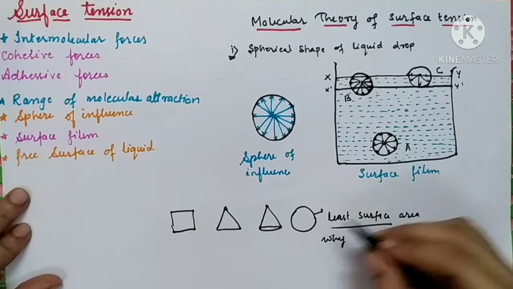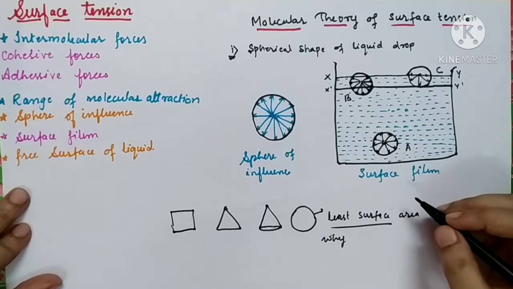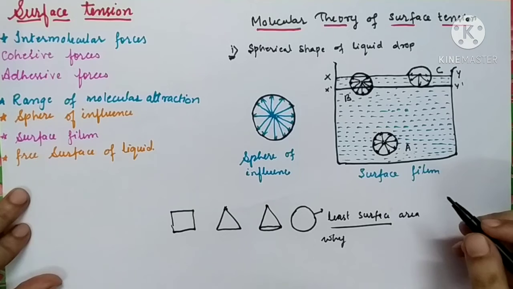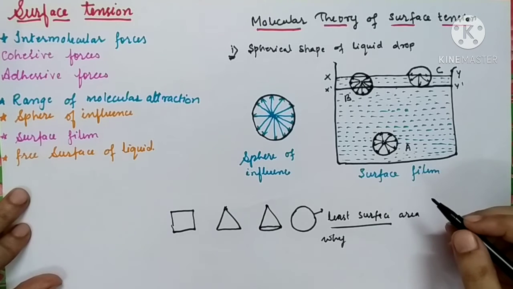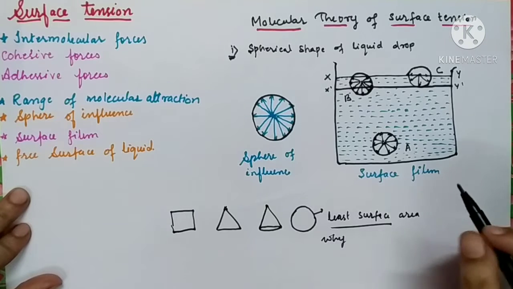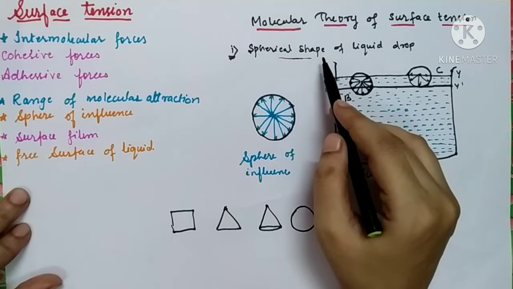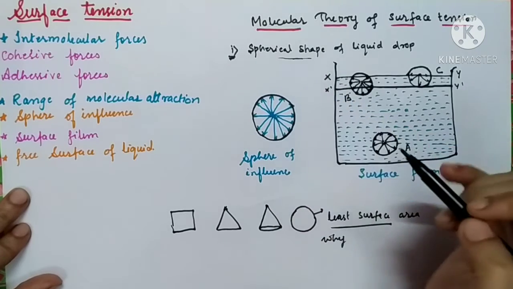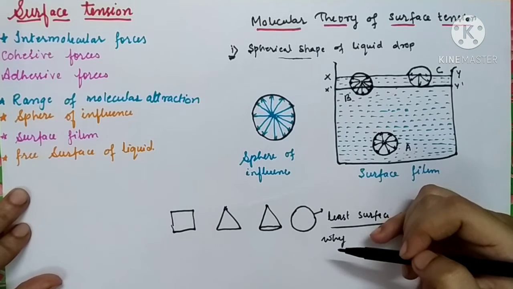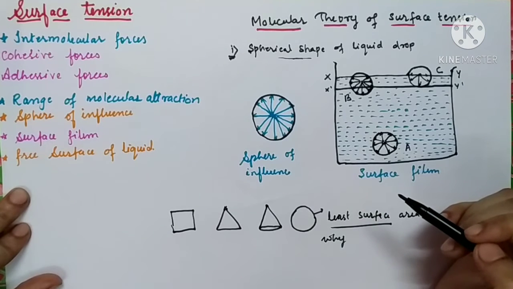But again one question is in front of us: why is the liquid minimizing its surface area? One fact we know, that raindrops are spherical because they want to occupy the minimum surface area, and the reason for this is still not known to us.